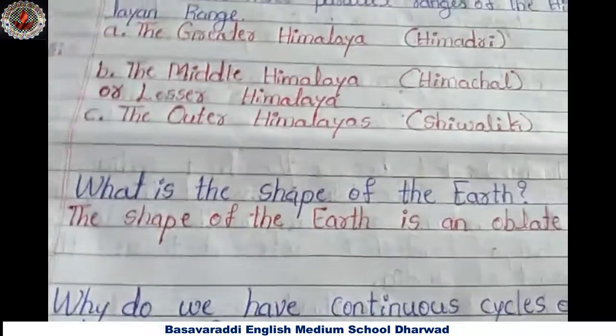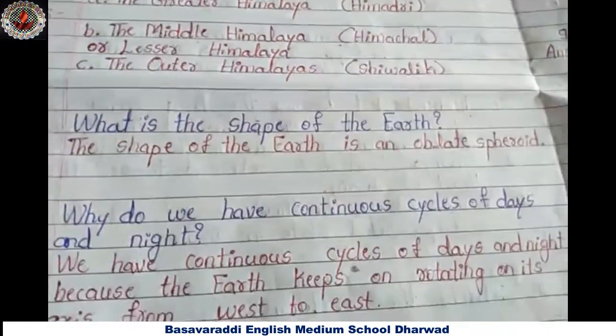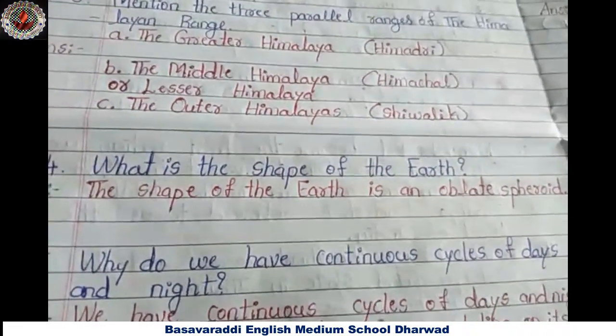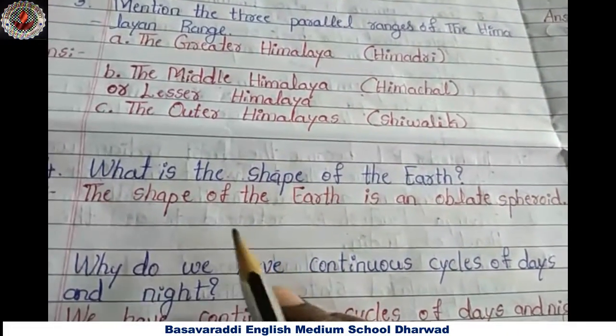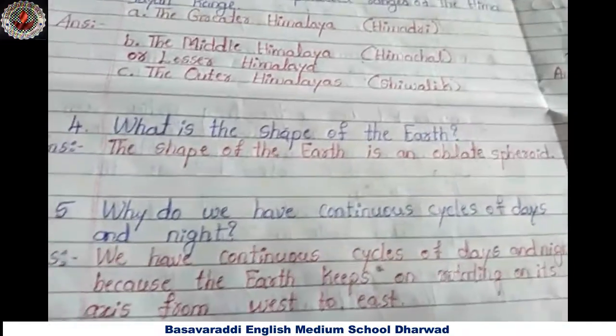Next, fourth question. What is the shape of the earth? The shape of the earth is an oblate sphere. Our earth is not exactly round, children. Fifth question.